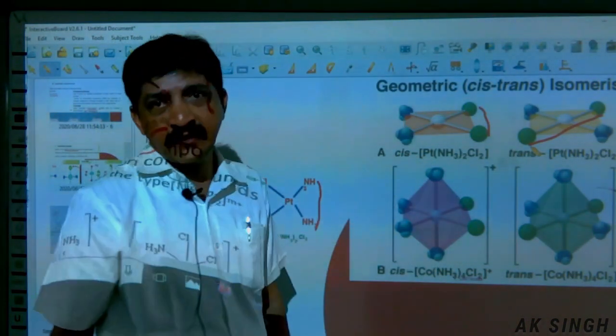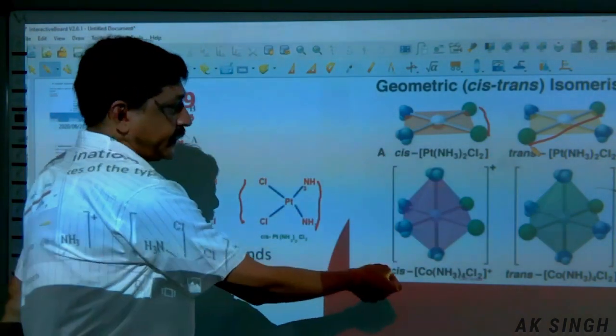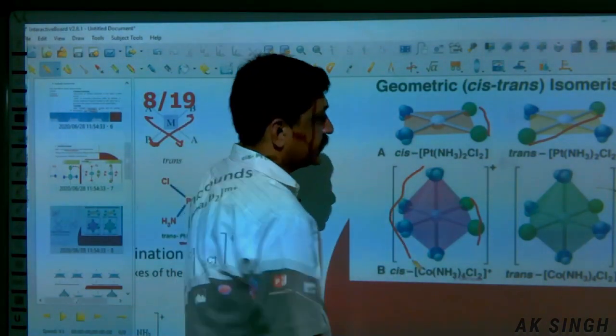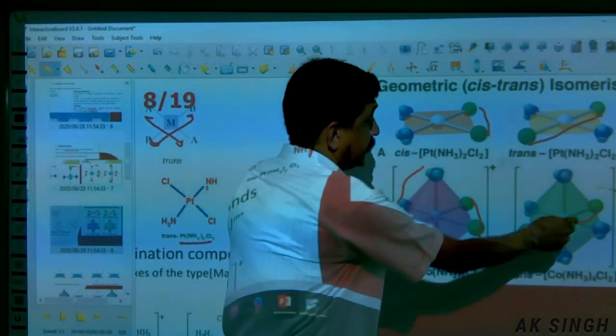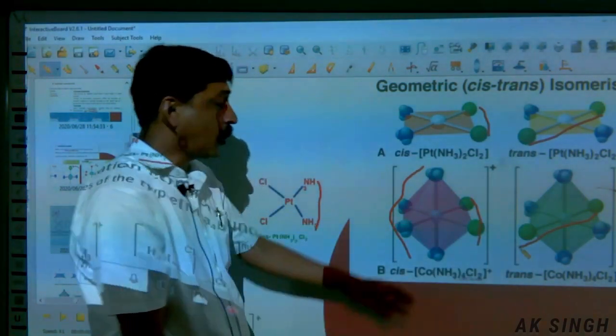So in board examination, maybe I will give a certain example: write the geometrical isomers of this compound. So you have to write like this. This is the octahedral example. These are cis positions, these are the trans positions, and then this is the trans position. Cis and trans of octahedral.